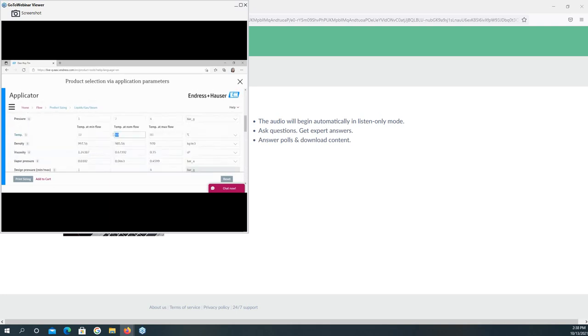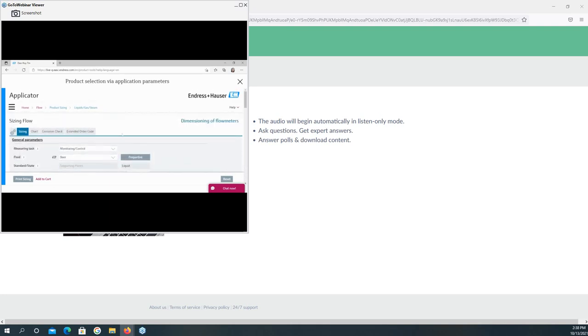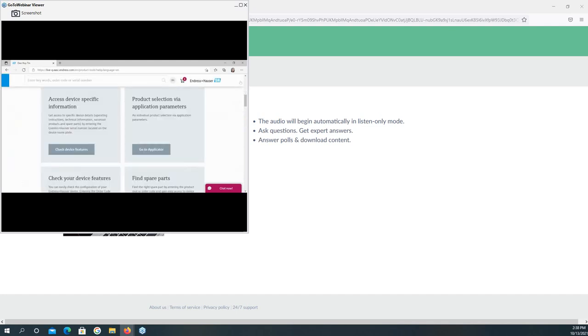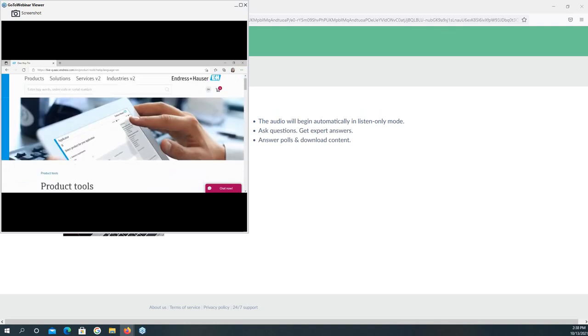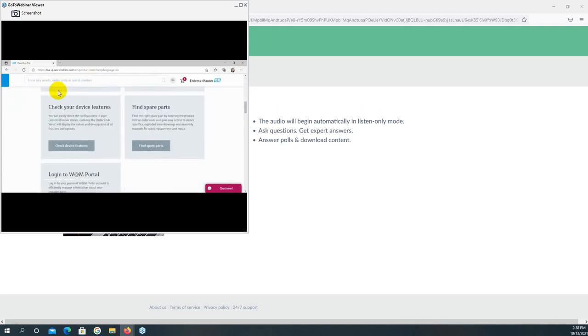So this sizing functionality on our website will offer you the possibility to size your flow meter to be suitable with the process data. Okay, I close it now, and I will be back to the main page of the product tools. When I scroll down, I would like to share with you the last part, which is the spare parts.